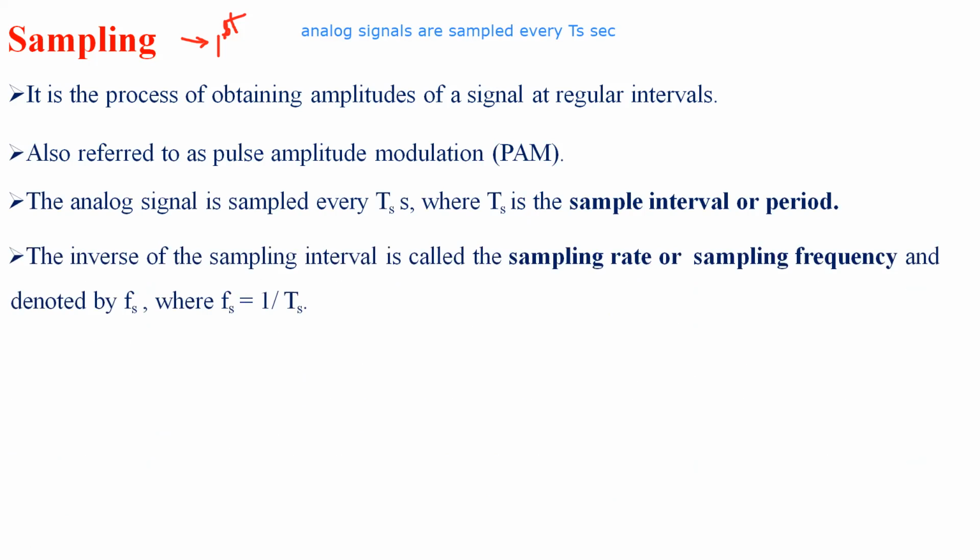The inverse of the sampling interval is called the sampling rate, or the frequency of sampling. It is denoted by Fs. So the frequency of sampling Fs is equal to 1 divided by the sample interval, or 1 divided by the time period.